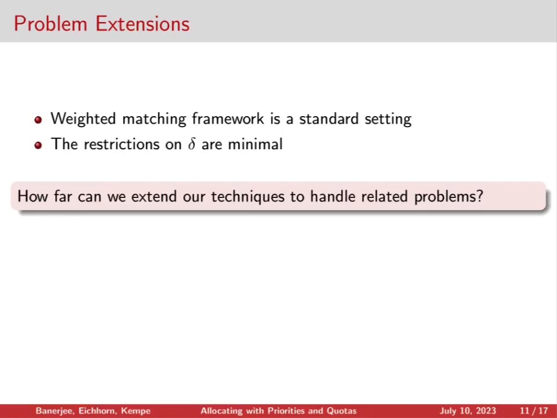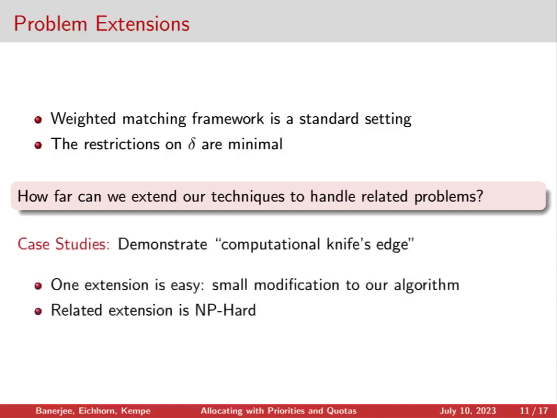So one can ask, how can we extend these ideas in order to handle some related problems? And while we've considered a lot of different extensions, I'm going to highlight two specific case studies today that kind of demonstrate the computational knife's edge that these priority respecting allocation problems seem to lie on. So I'll present two different extensions, each with two slightly different variations. One of the variations will be easy. We can handle it with a small modification to our algorithm, while the closely related extension will be NP hard.